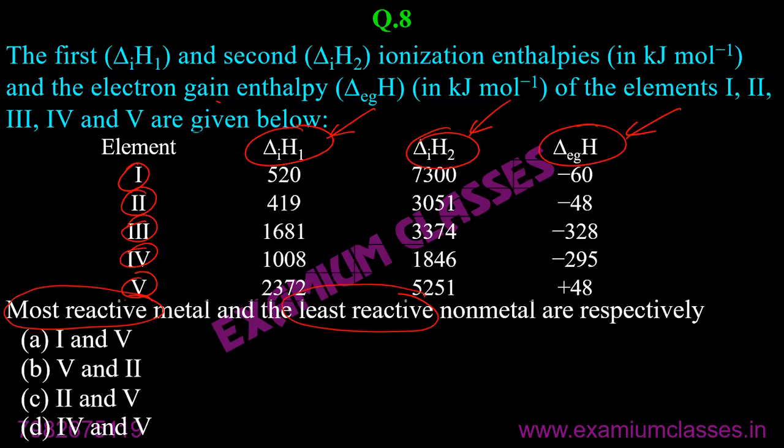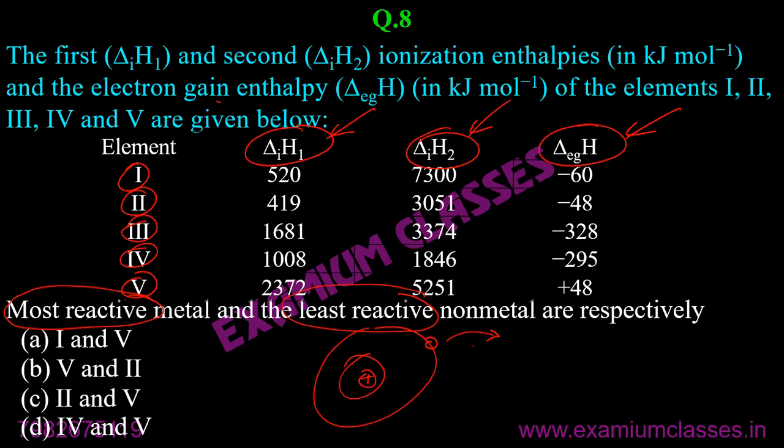Yes, Dev, Yashtika, good. So if you apply the concept, I know that you know the concept related to most reactive and least reactive. The concept is that the one which has the least first ionization enthalpy will be most reactive because it will be very easy to remove the electron from the valence shell.